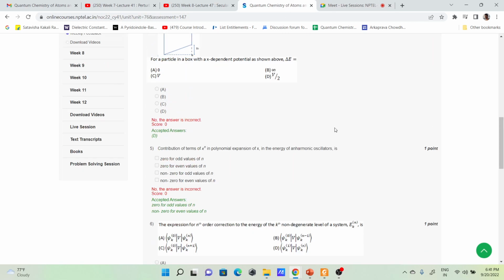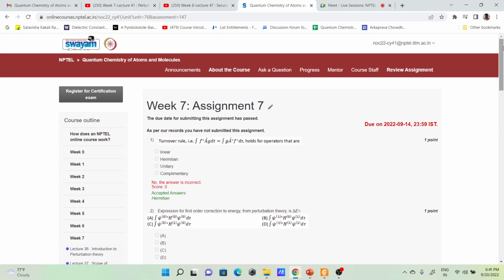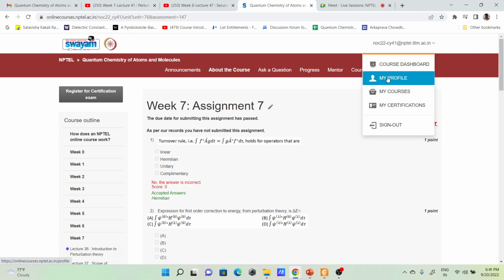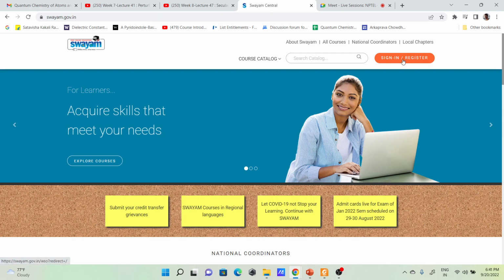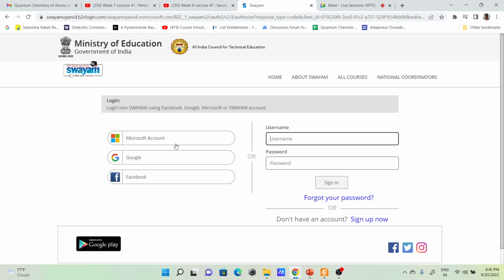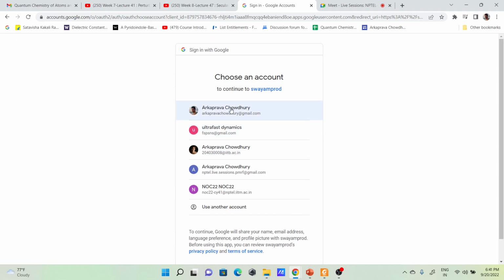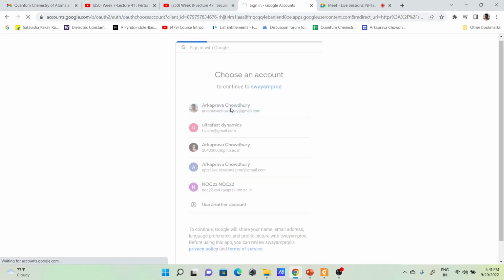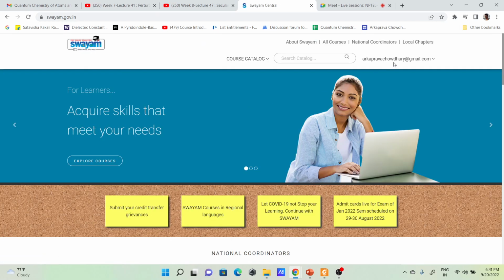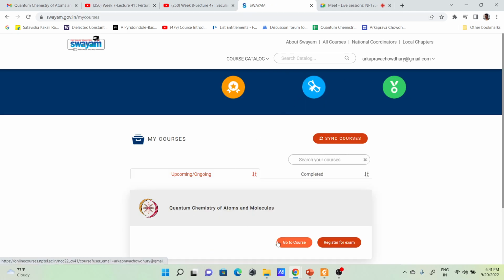From assignment 8 you were saying? Yeah, assignment 8, yes, and 7. Let me change my profile, and if I go to assignment 8, now the answer will show. I just changed the profile because that was a teaching assistant profile. I have made sure nothing is there, so that can be solved. It is H or H cross, I can't make out.